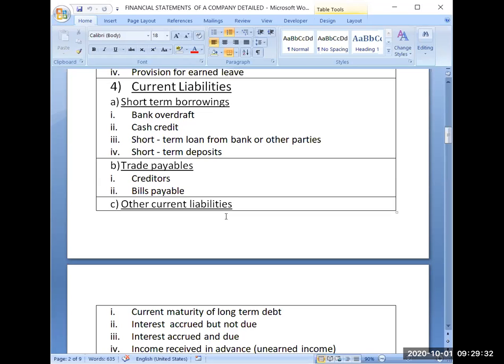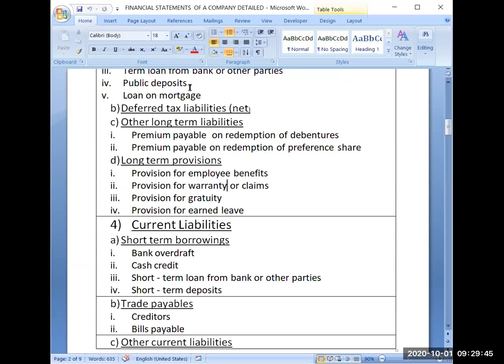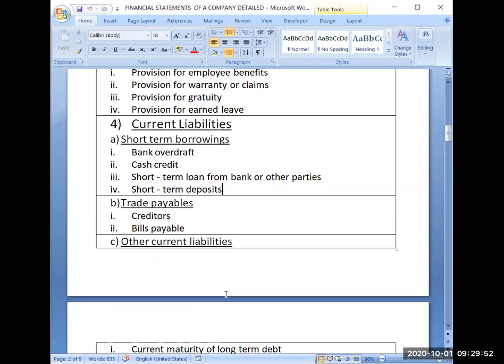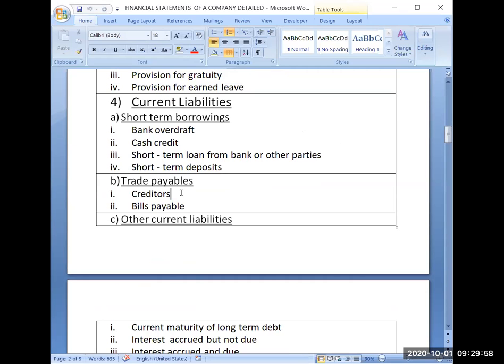Then again, you have taken any short loan from the bank for 1 year, or any short-term deposits you have accepted. Means if you are accepting deposits for less than 1 year, like here we were accepting deposits for more than 1 year, 1 to 3 years, and here we are accepting deposits for less than 1 year, then it will be termed as short-term deposits. Like if you check with the bank, there are some FD options available for 3 months, 6 months, even 9 months. Such options are also available in fixed deposit. Then next is trade payables.